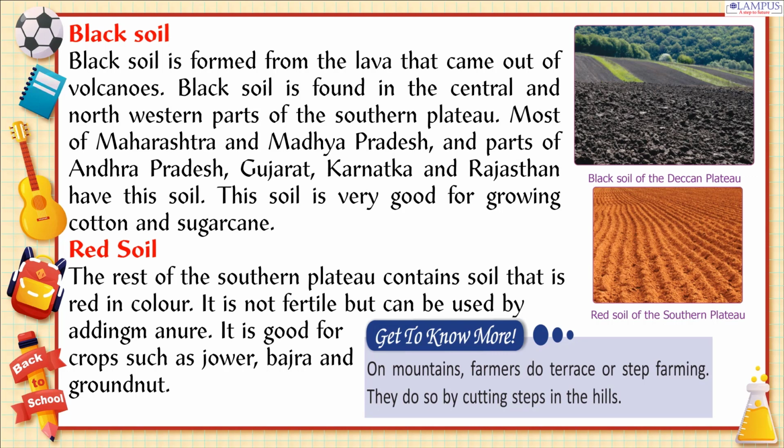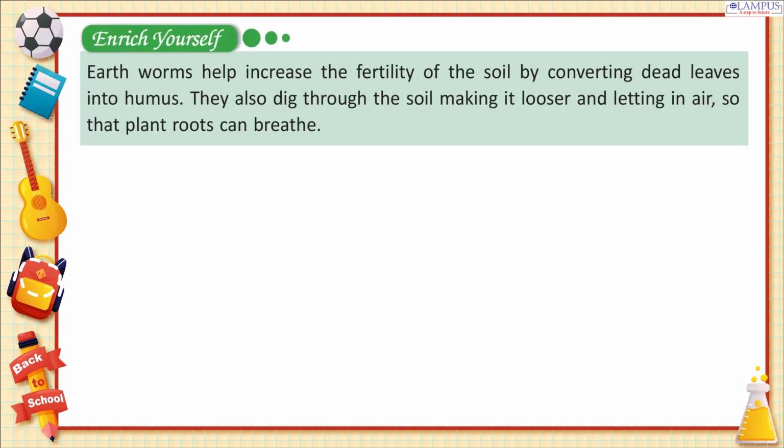Get to know more. On mountains, farmers do terrace or step farming. They do so by cutting steps in the hills. Enrich yourself. Earthworms help increase the fertility of the soil by converting dead leaves into humus. They also dig through the soil, making it looser and letting in air, so that plant roots can breathe.